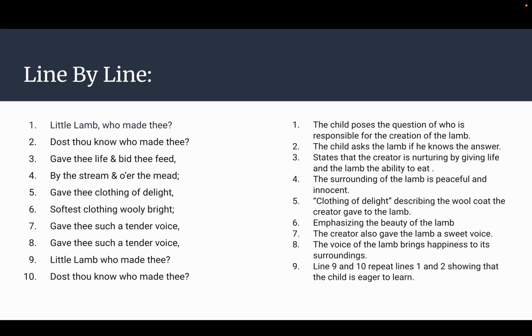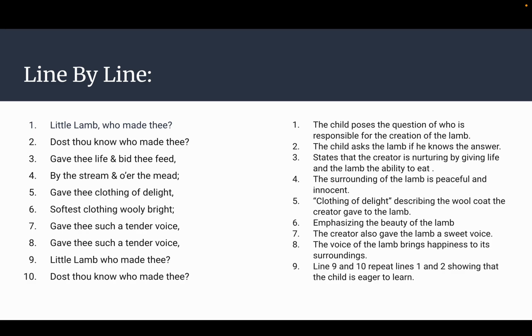Now we're going to break down the poem line by line. It's easier this way to then come up with the overarching theme of the whole poem if you break down each line. That way you know exactly what they're talking about. Little lamb, who made thee? The child poses the question of who is responsible for the creation of the lamb.